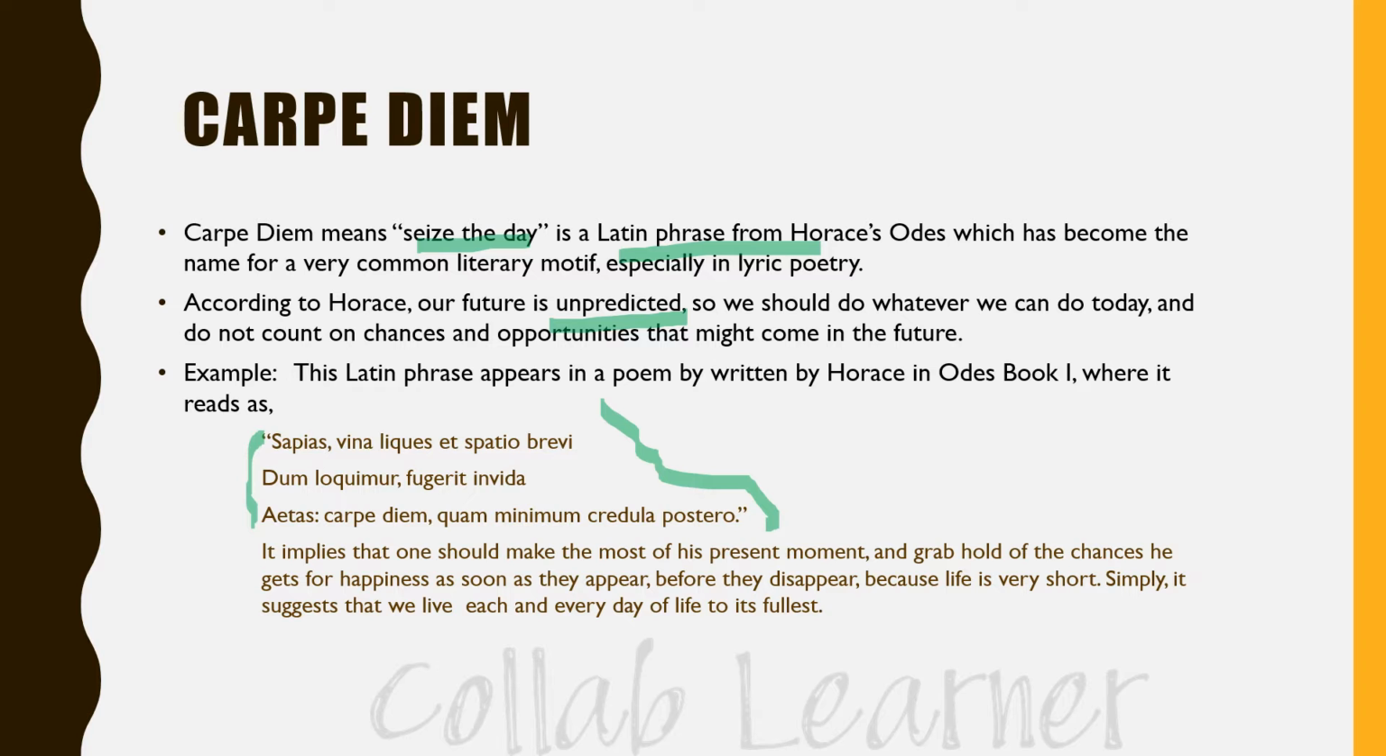So it simply implies that one should make the most of the present moment and grab hold of the chances he gets for happiness as soon as they appear, before they disappear. Because life is very short, it suggests that we should live each and every day of our life to its fullest. So it is a very famous motif. Carpe diem is a literary device which simply means seize the moment and enjoy the moment to its fullest.